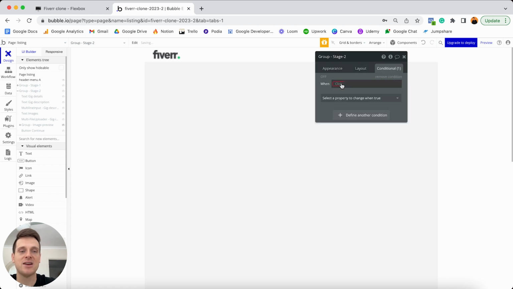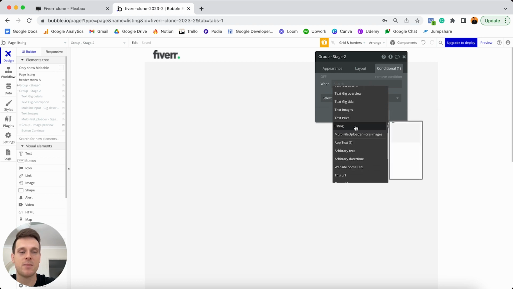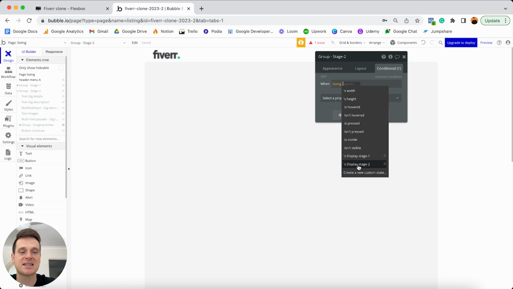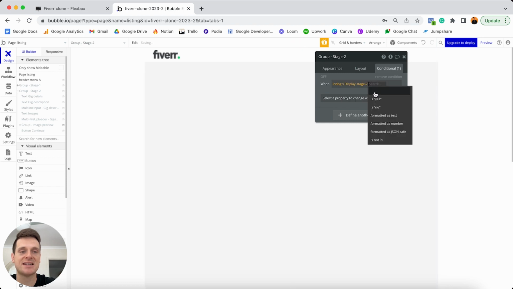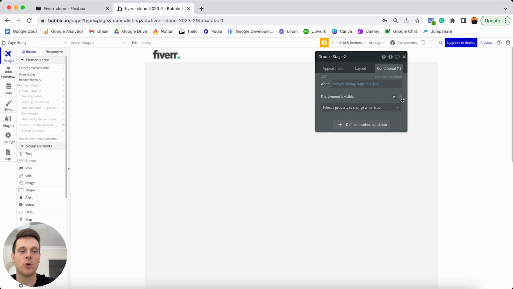I'll define a new condition and I'll recognize when the listing page. So if I scroll on down, I'll select from my listing page here. When its display stage 2 custom state is in fact yes, I would like to select that this element should be visible and also tick that should be true. Now, by default, both of these groups technically aren't going to be displayed on our page. So that just means they're both going to be hidden.